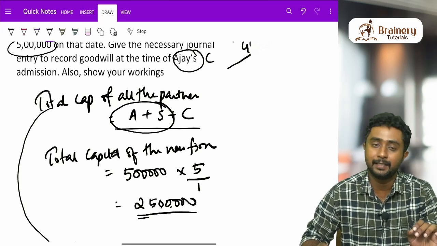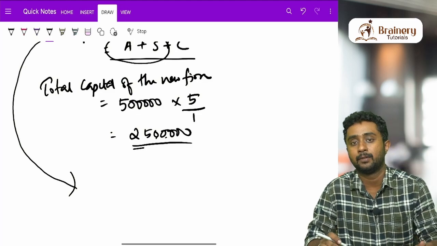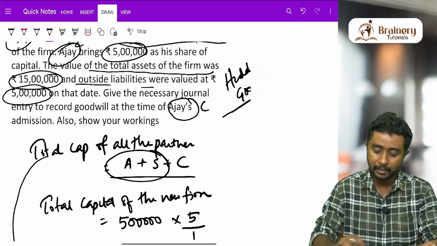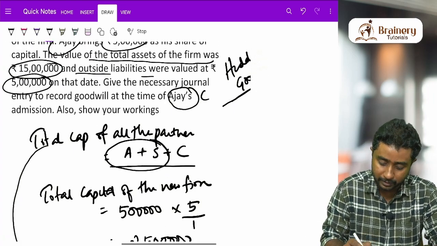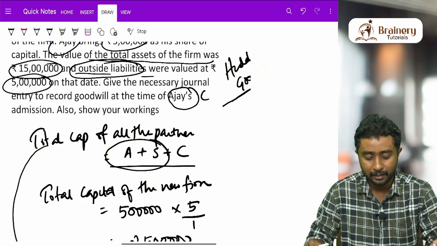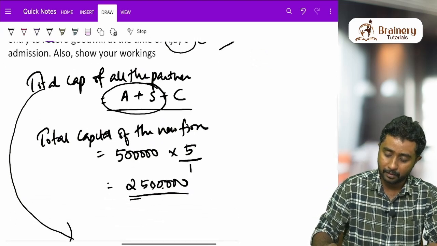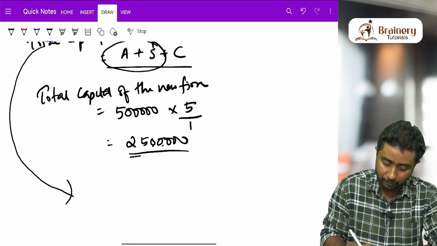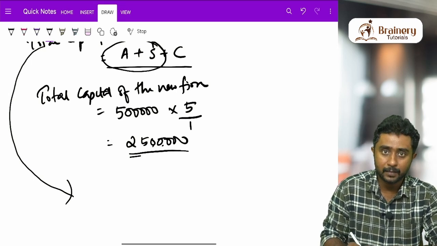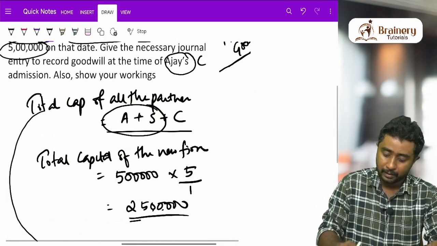Its meaning is, as you already studied last year, assets equal liabilities plus capital. Here there is one more thing you have to remember. When finding the difference between assets and outside liabilities, remember the word outside liabilities. That means any liability other than what you have to pay to the inside people, those who are inside the partnership. If you do this step, you will get the total capital of those two partners after adjustment.